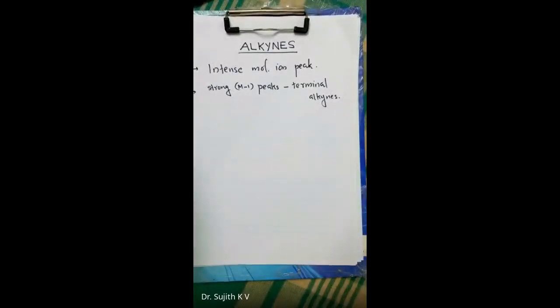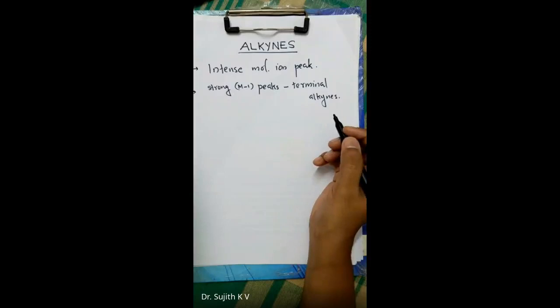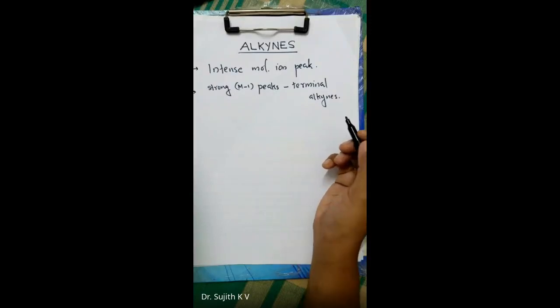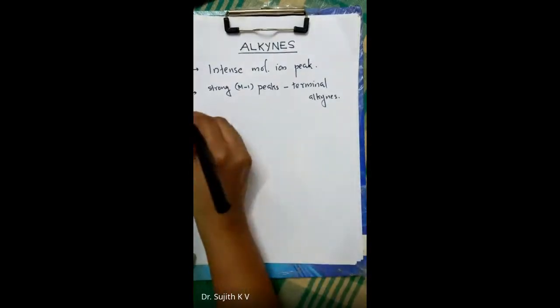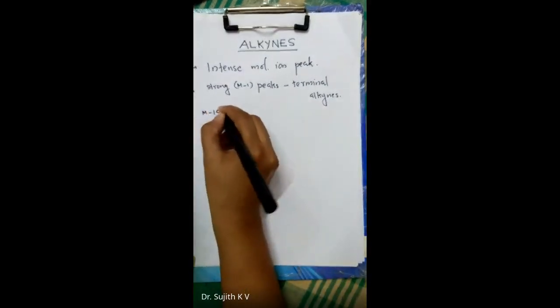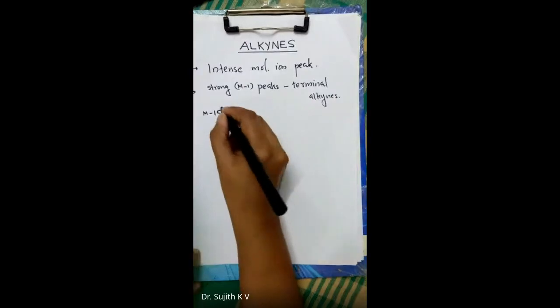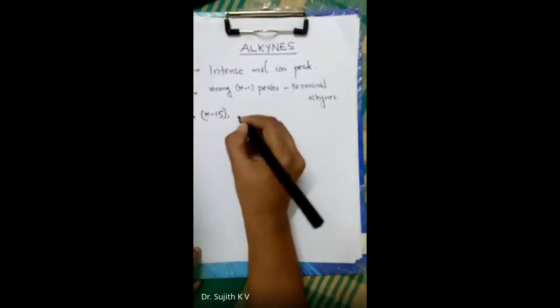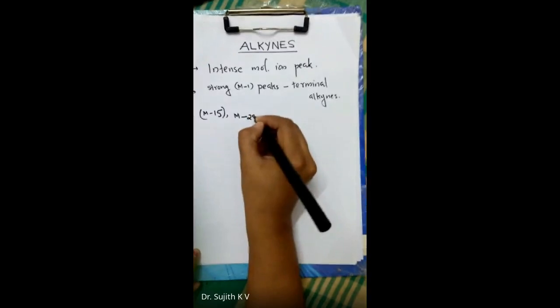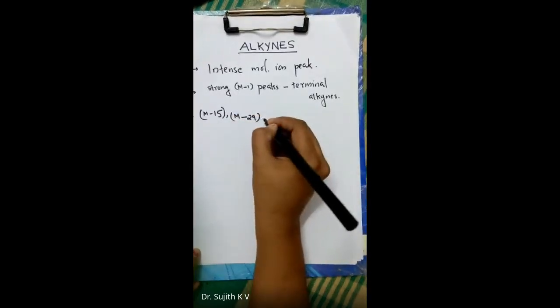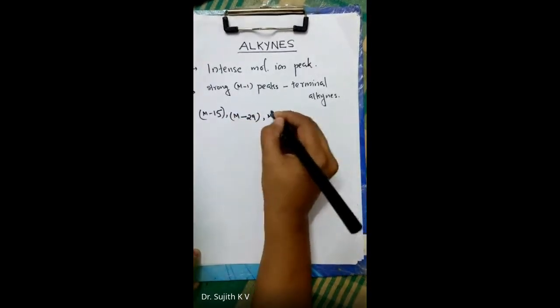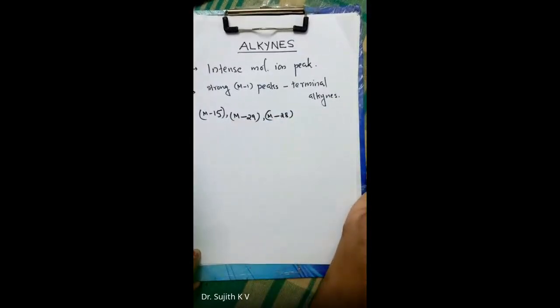We are starting with alkynes, the fragmentation patterns of alkynes. They show intense molecular ion peaks, and in the case of terminal alkynes, strong M-1 peaks are obtained. The other prominent peaks are M-15, which is due to the elimination of a methyl radical, M-29, M-28, etc. These three are the common peaks observed,